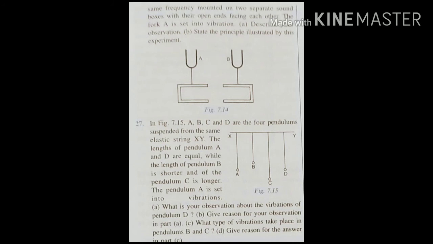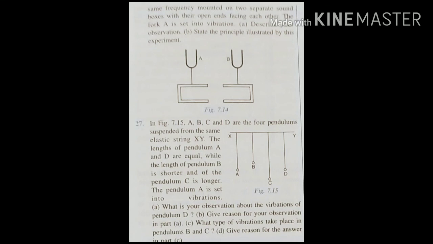Now one more question is question number 27 in the book. So there are four pendulums A, B, C and D suspended from the same elastic string, suppose XY. The lengths of pendulums A and D are equal, while the length of pendulum B is shorter and that of pendulum C is longer. The pendulum A is set into vibrations. Now the first question they are asking: what is your observation about the vibrations of the pendulum D?